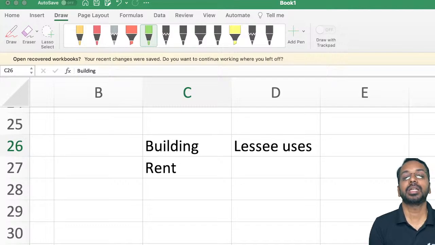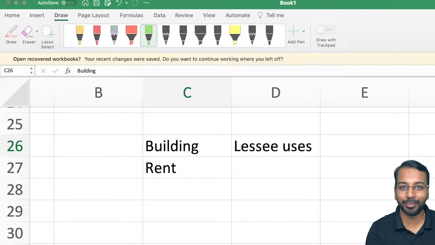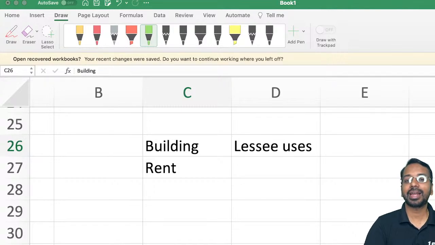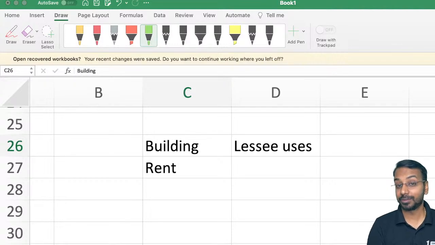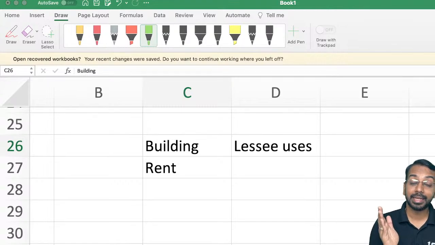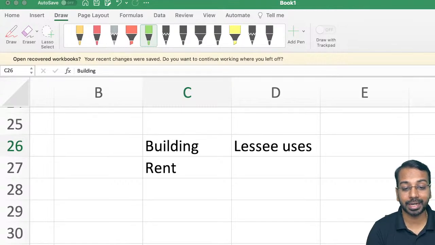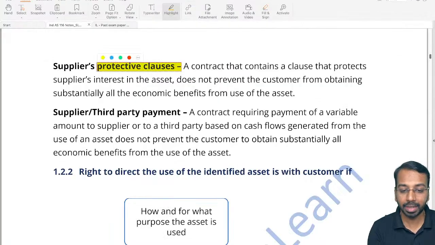Now, just because the lessee can direct the use of the asset, or just because you are able to use the hostel rooms, you will not have infinite rights. Otherwise, the hostel occupants will start damaging the property. They may start doing activities which are not allowed, gambling, betting, whatever it is. So the supplier will have something called protective clauses. Now, what are these protective clauses?